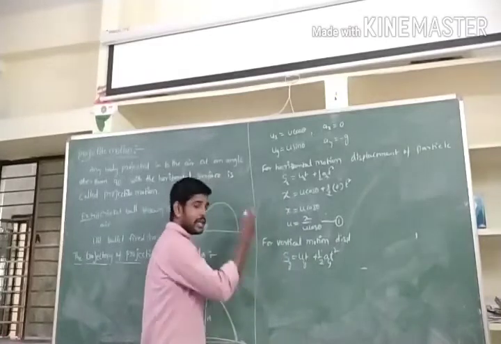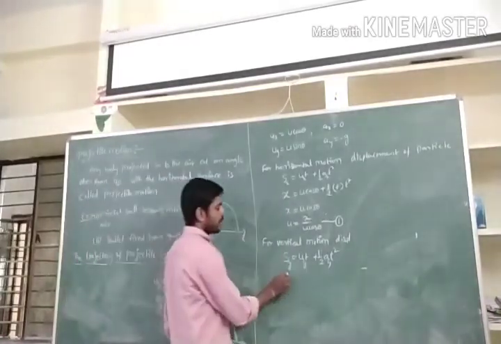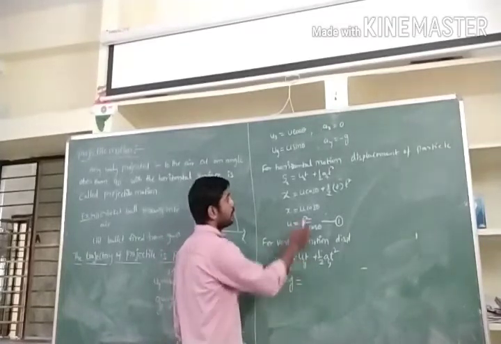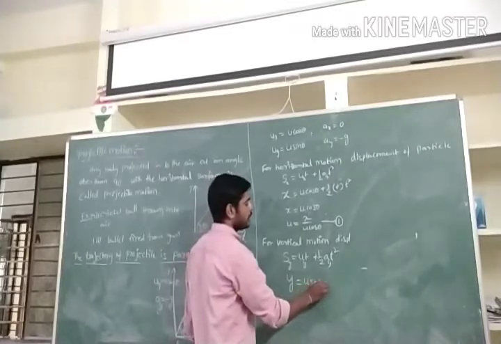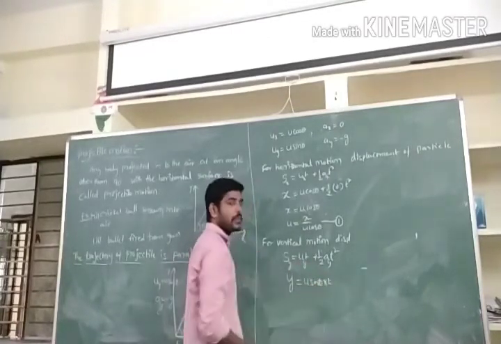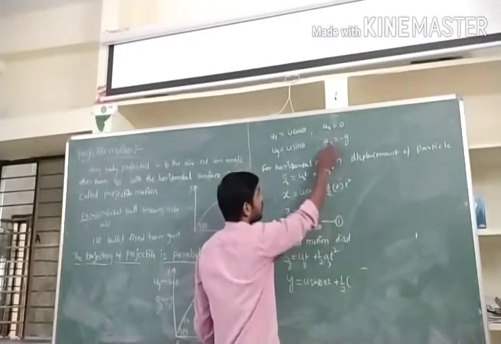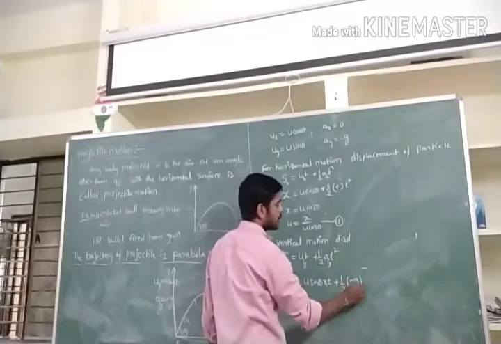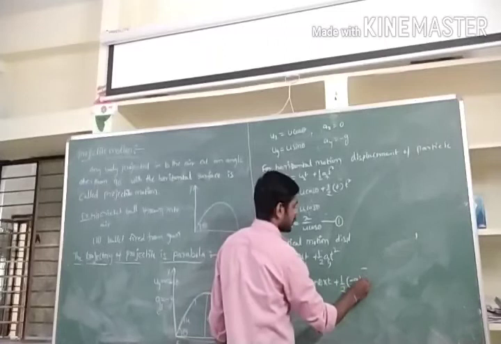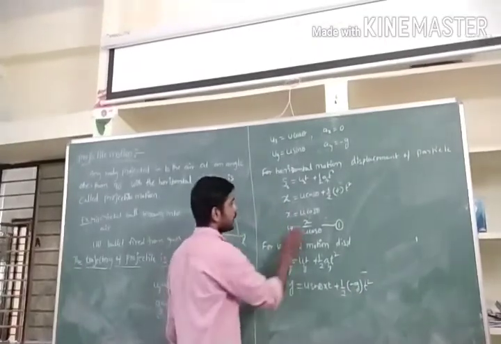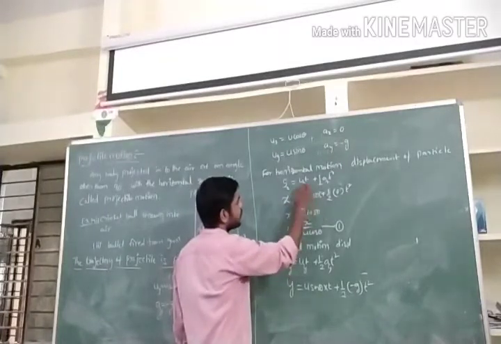The y displacement is equal to uy, that is u sin theta, into t, plus half ay, which is minus g, into t square.